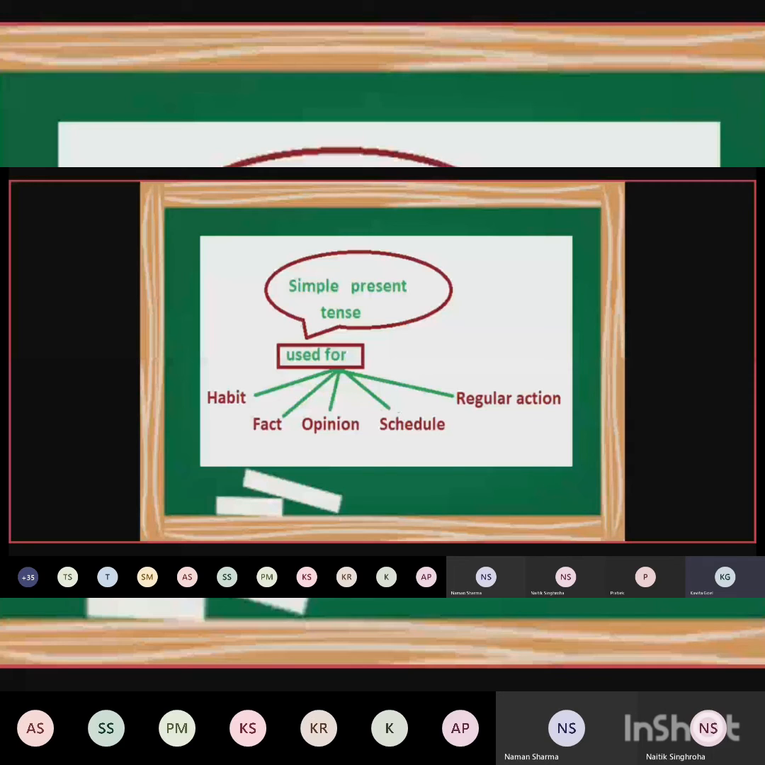When we want to express a schedule, like our class for English is at 12 o'clock, this is what you are expressing, the schedule. Our class for maths is at 12:50. Tomorrow we have our class. Tomorrow we have. Have is what? Again present tense. Tomorrow our class is scheduled for English at 12:50. So we express the schedule in simple present tense.